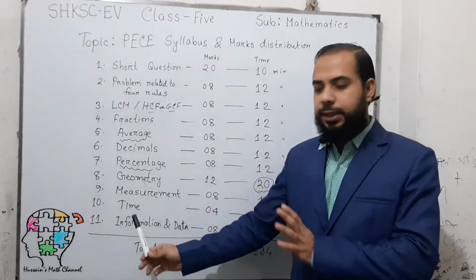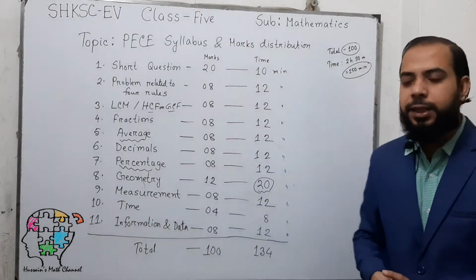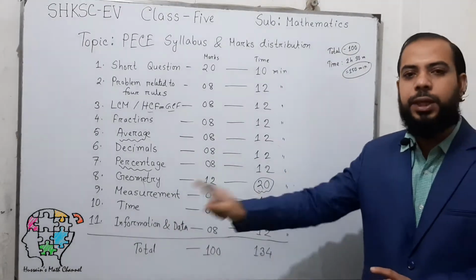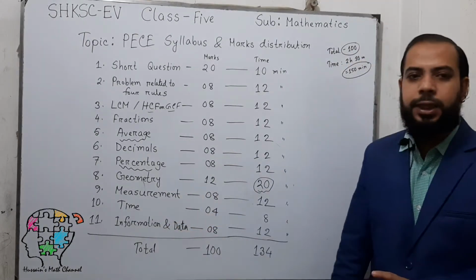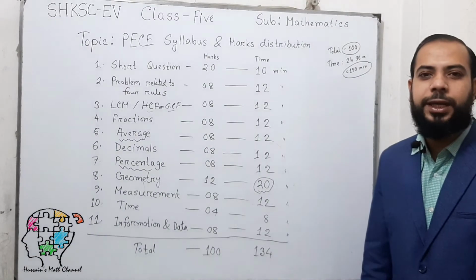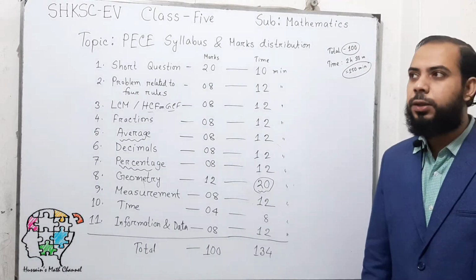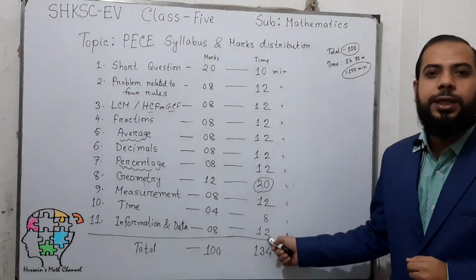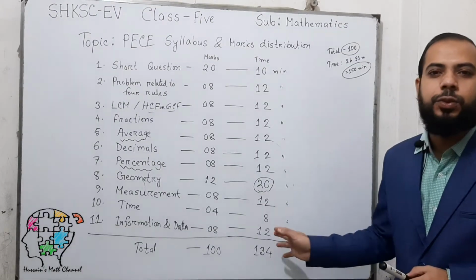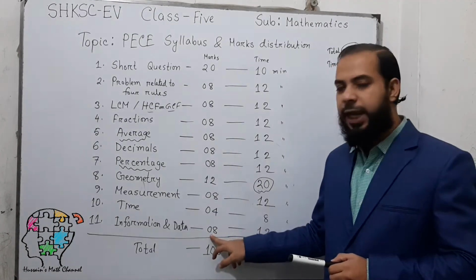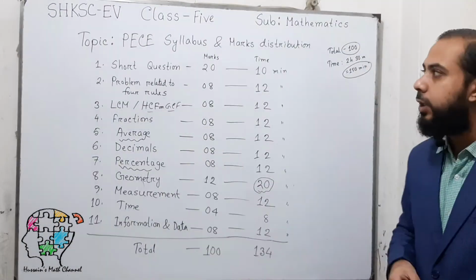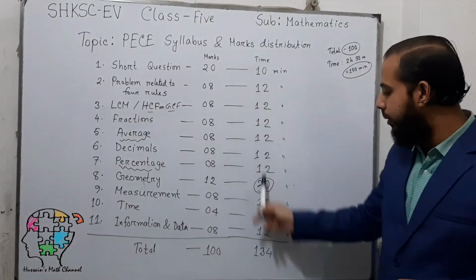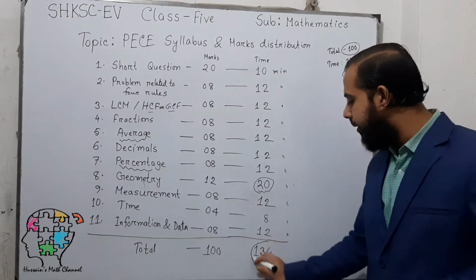The final question of your exam will be information and data related. You have to make a data table, or you have to draw a histogram or bar diagram like this. So you will get 12 minutes to complete this question, and you will get 8 marks for the correct answer. So total marks will be 100, and total time will be 134 minutes.